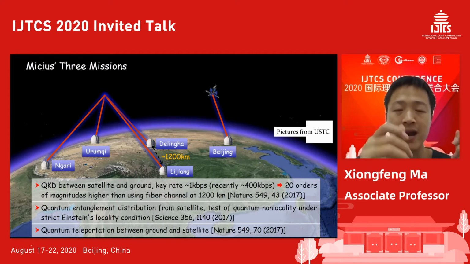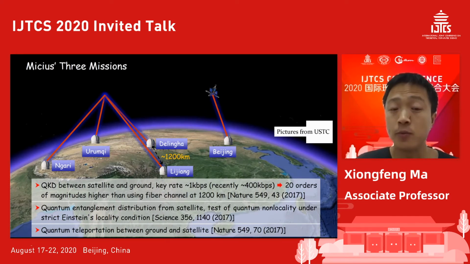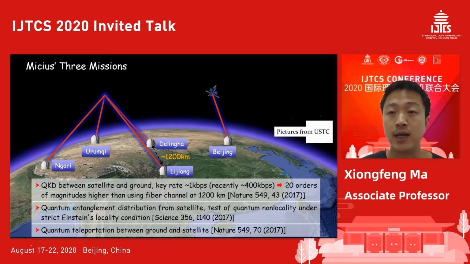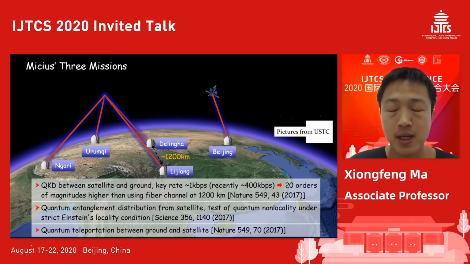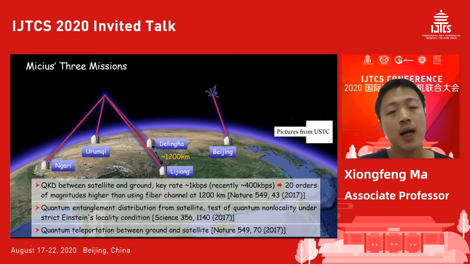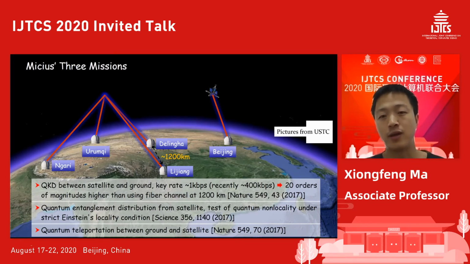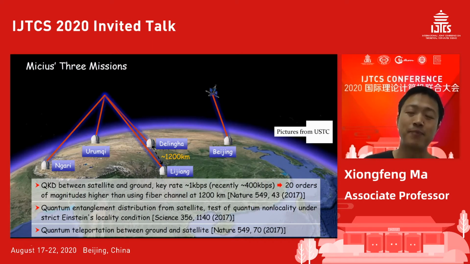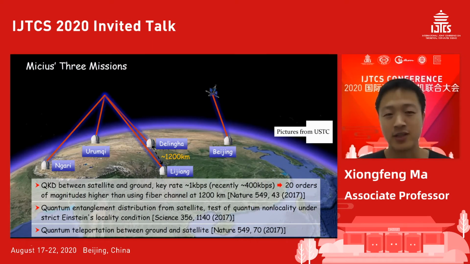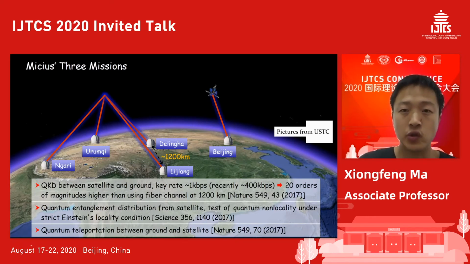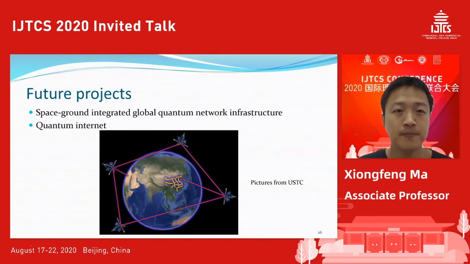The other one is entanglement distribution, which is very important. It can be a very big part of the quantum network; later on, I will briefly mention that in the outlook. Also, quantum teleportation, which is a kind of quantum communication. It's a really fancy idea, and it is also secure.